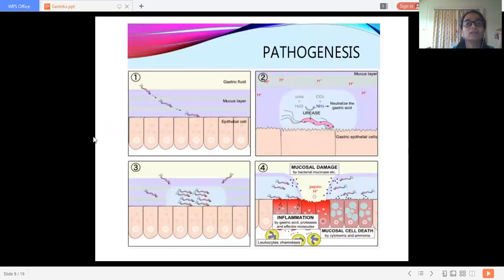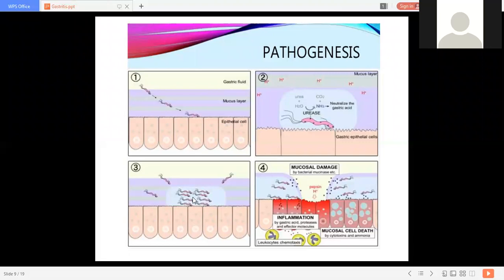Now, in this pathogenesis we can see in this picture the gastric fluid. This is the mucosal layer and these are the epithelial cells. These are the direct irritants. It may be bacteria, Helicobacter bacteria. It produces urease, which neutralizes the gastric acid. So urea gets converted into ammonia, and this neutralizes the gastric acid and creates the alkaline atmosphere.